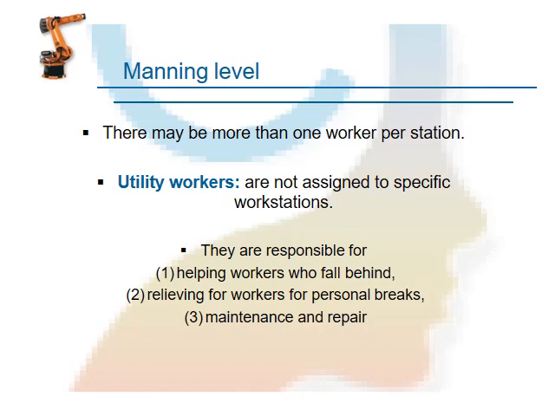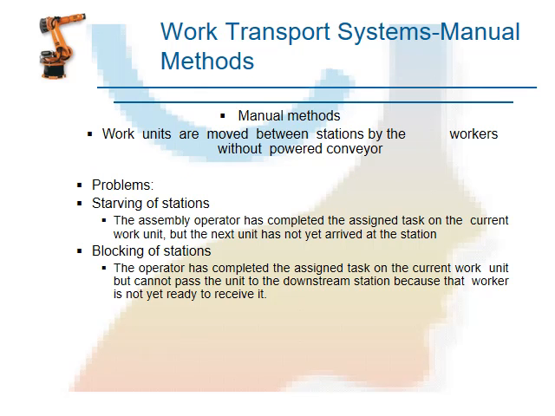Now the manual levels. What is the manual level? In one station there are many workers working. Then there are utility workers, who help workers who fall behind, cover personal breaks, and handle maintenance and repair. These are the manual levels. Next, the work transport system. The work transport system is how the work is transferred from one place to another. In manual methods, the work units are moved between stations by the worker without a power conveyor.